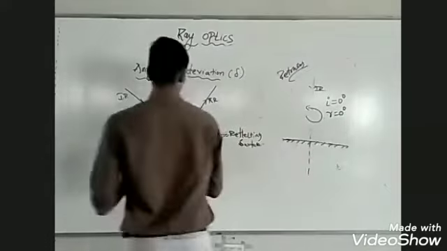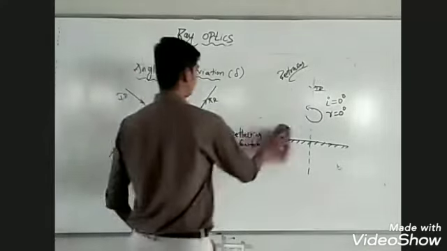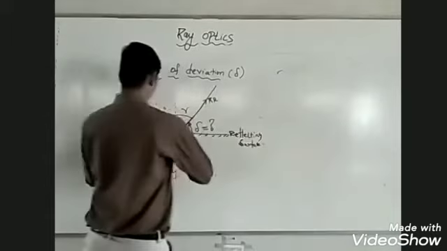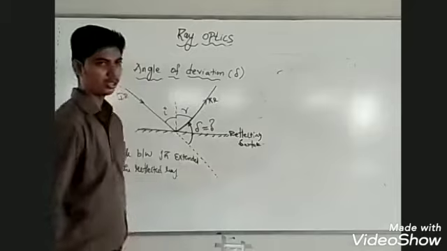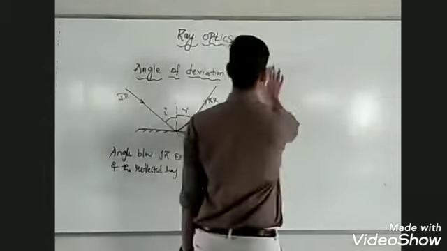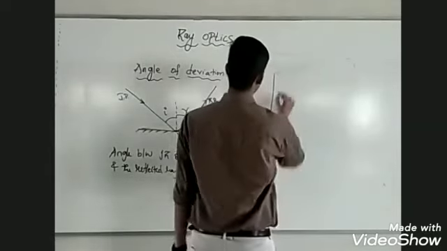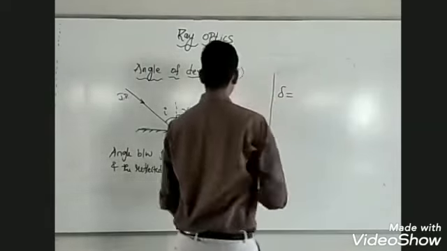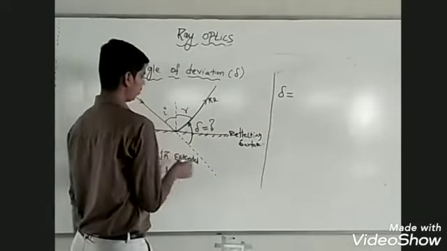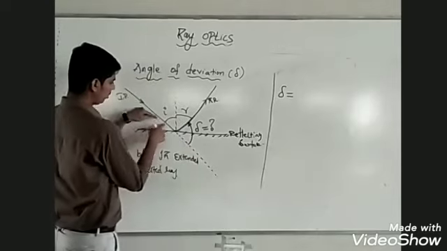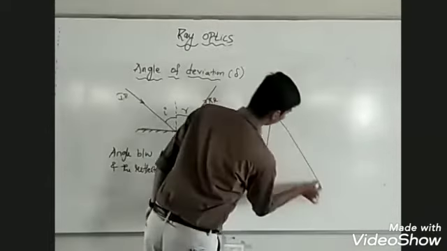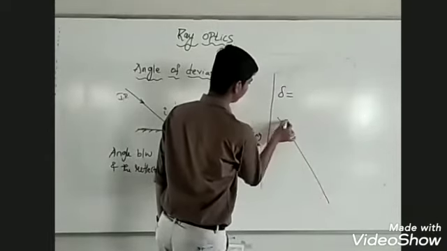Now we will calculate the angle of deviation produced by a plane reflecting surface. Such reflecting surfaces we call plane reflecting surfaces. What is the angle of deviation produced by a plane reflecting surface? That we will calculate. We'll now calculate what is delta. Observe here. This incident ray is actually a straight line.